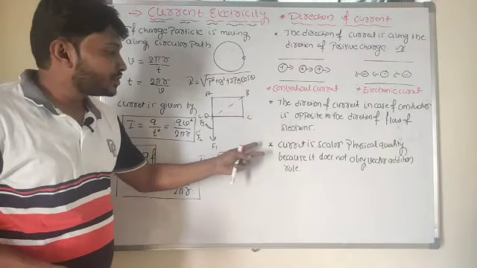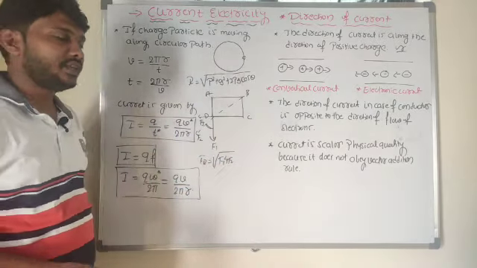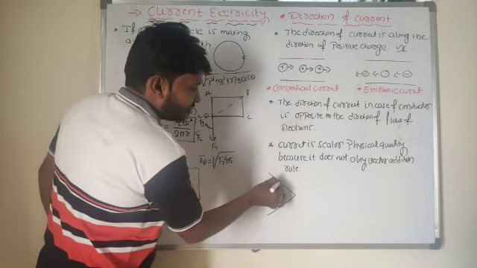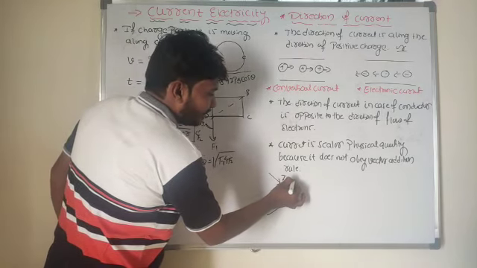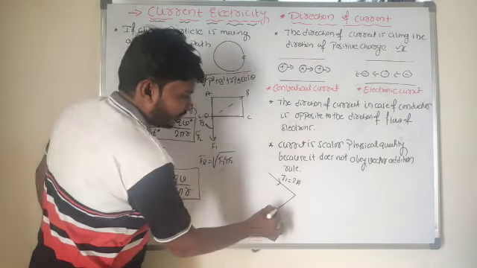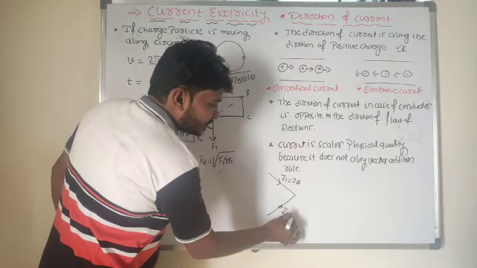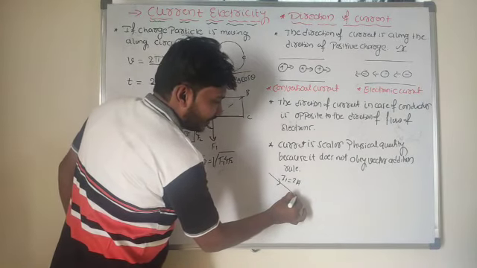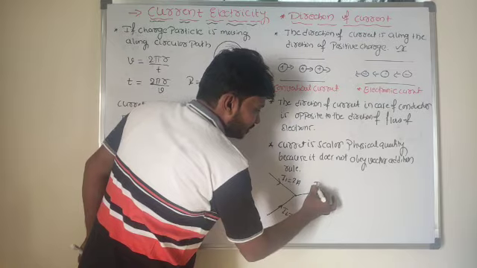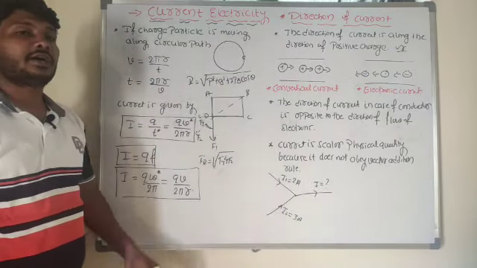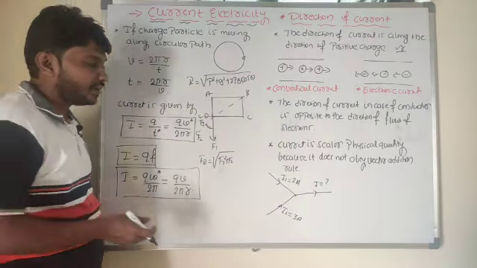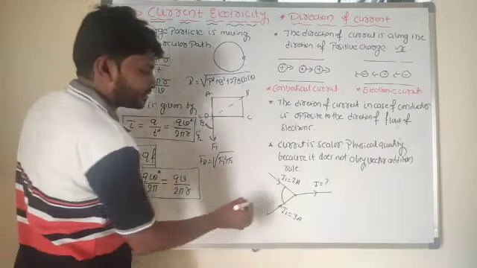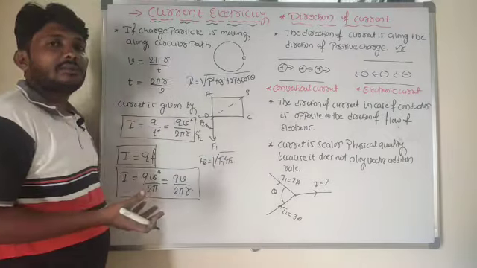That same situation is not applicable in the case of current. Why? For example, I will take two wires. In one wire, 2 ampere of current is flowing, and in the other wire 3 ampere of current is flowing. They are joined to another single wire. How much current is flowing in that single wire? There exists a certain angle between these two wires.